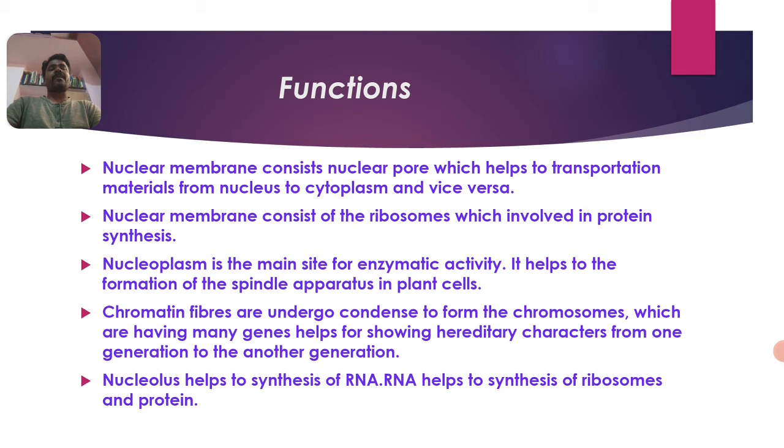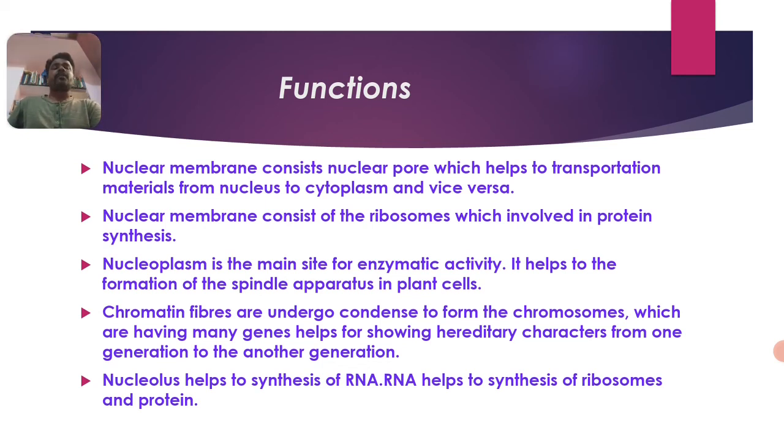Already I told you that chromatin fibers undergo condensation to form chromosomes. A chromosome consists of two parts, the chromatid and the centromere. Chromatids are formed by the condensation of euchromatin. In the same way, the centromere is formed by the condensation of heterochromatin. Chromosomes consist of many genes, which help in showing hereditary characters from one generation to another.